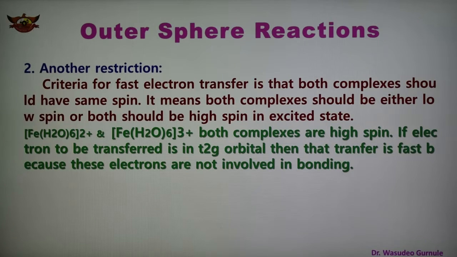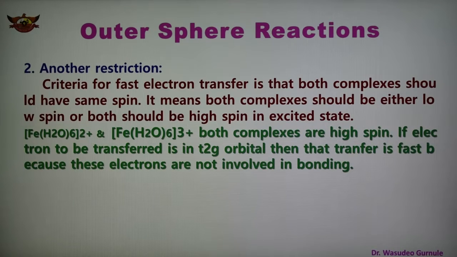If the electron to be transferred is in a t2g orbital, then the transfer is fast, because these electrons are not involved in bonding. So this is the important criterion for electron transfer.